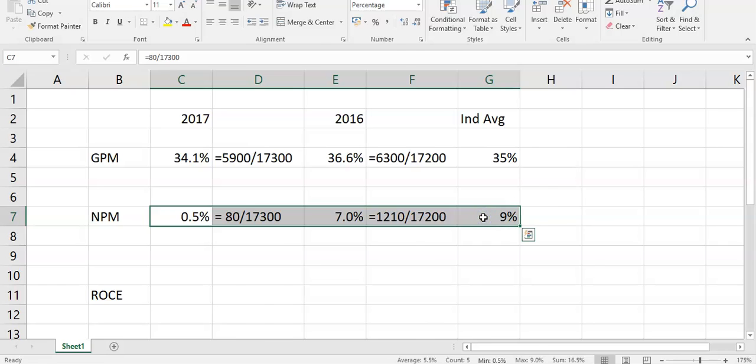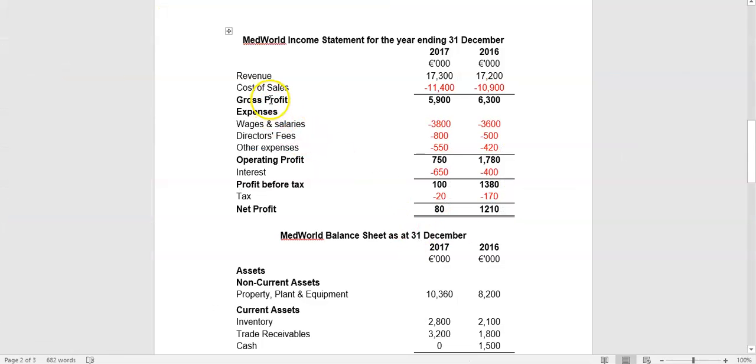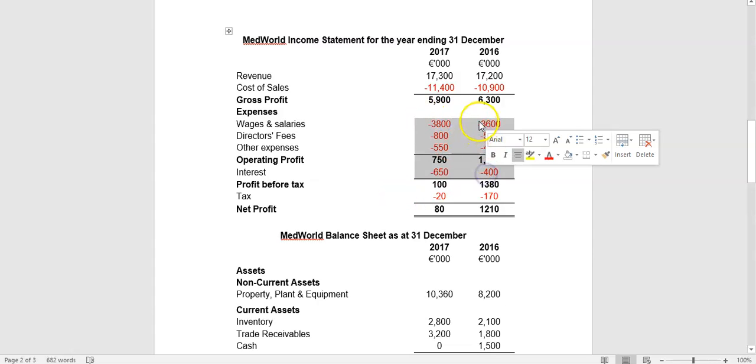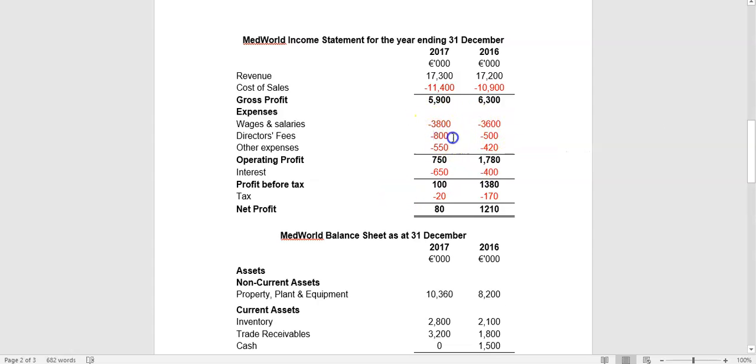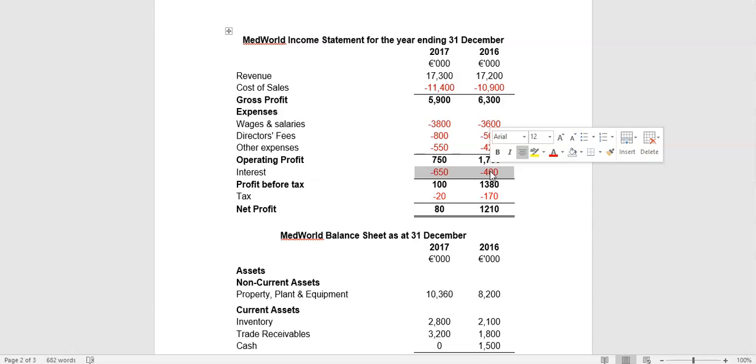So one big problem looks to be between gross profit and net profit, i.e. your expenses. The growth in your wages and salaries, the growth in your director fees, the growth in your interest, which we know because we've more debt now and more overdraft, which means more bank interest.